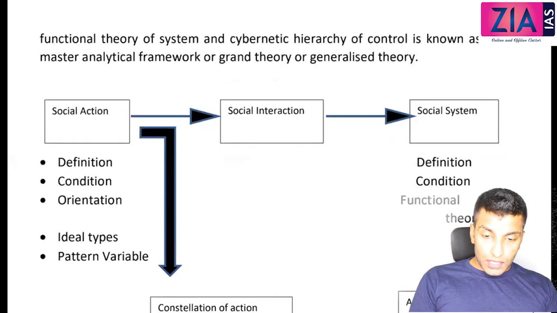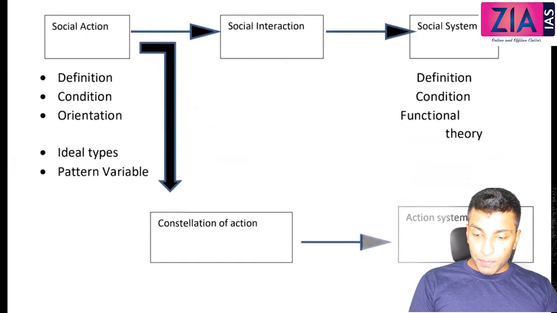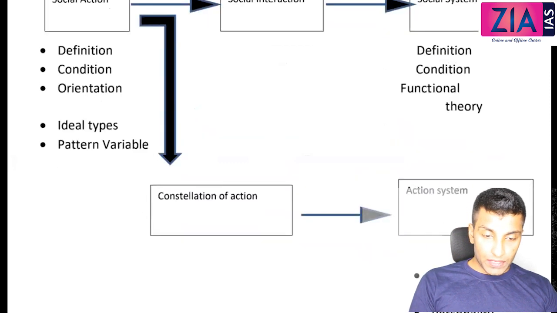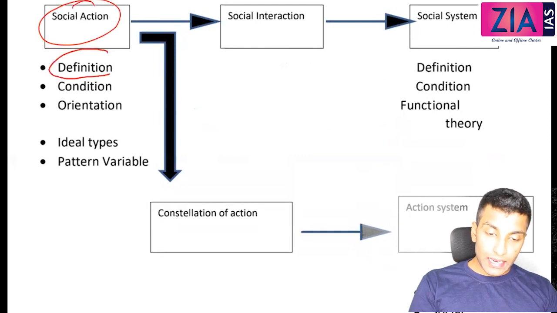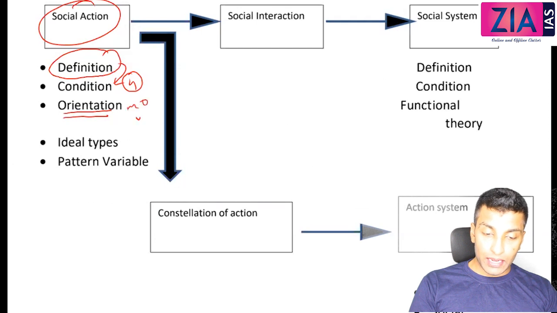Now, this is a quick recap of what we have done. We have discussed social action. Any act consciously performed is a social action, with certain conditions. We have discussed 4 conditions, and then 2 orientations. What are they? Motivational orientation and value orientation.